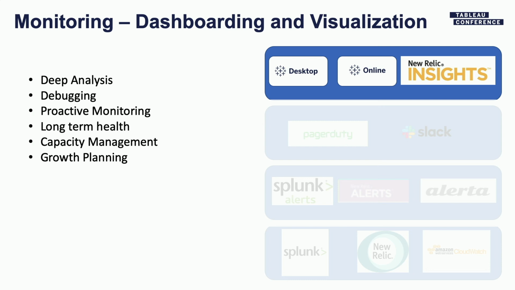We also use all of this data. We capture this data and we store it in Snowflake for the long term to look at long-term trends for various things. And you can look at, oh, something's happening right now. Was something like this happening last week or last month or last year? Because there are trends that can be seen that happen year over year, but you might have forgotten. So we have long-term trending available so we can look at those things. And this also allows us to actually plan for future growth, as in how our service usage is growing and how do we stay ahead of the curve there.